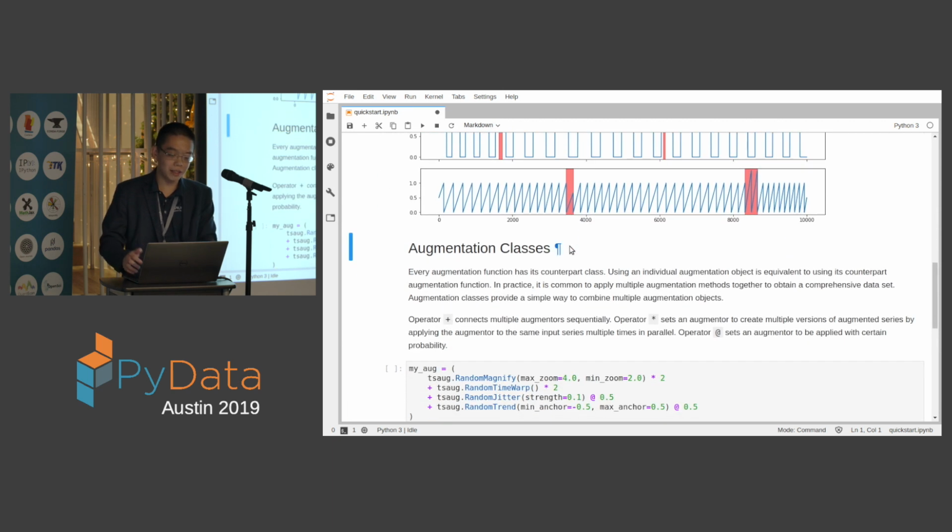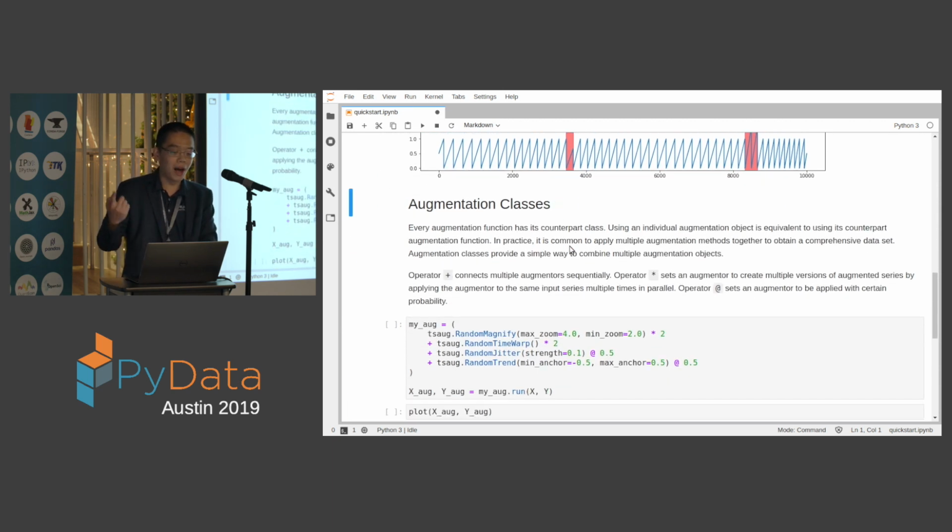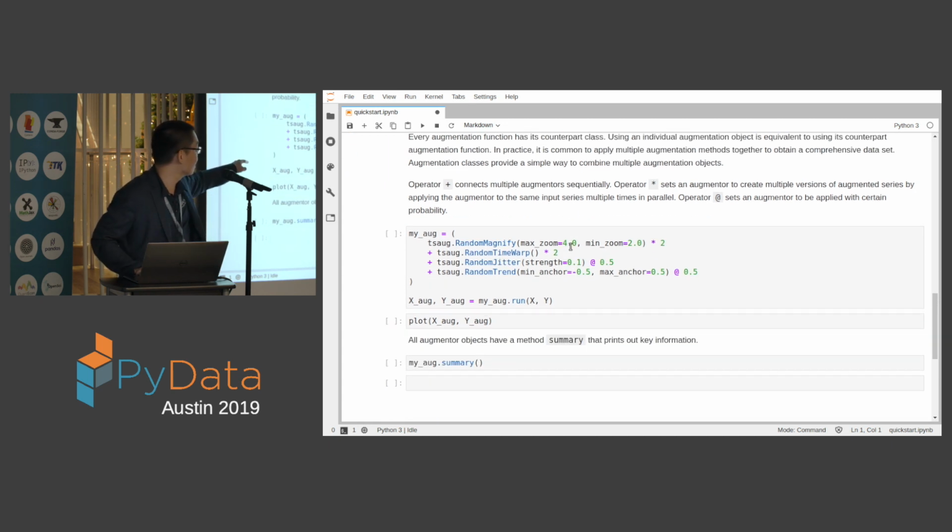And of course, in practice, you don't really need only one augmentation. You may need to apply different kinds of augmentation methods at the same time. So in this package, we provide the API with the operator plus, this plus sign, which basically says, connect this augmentation with this, and then you do this, and then you do this. Then you can just call this entire thing one time dot run, and you give X and Y, and you augment it one by one.